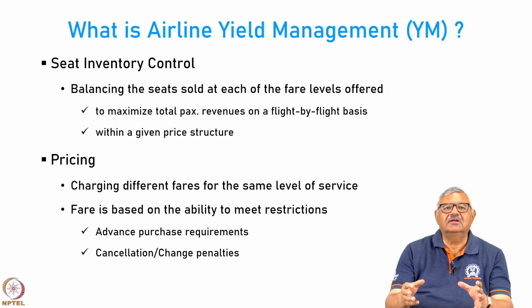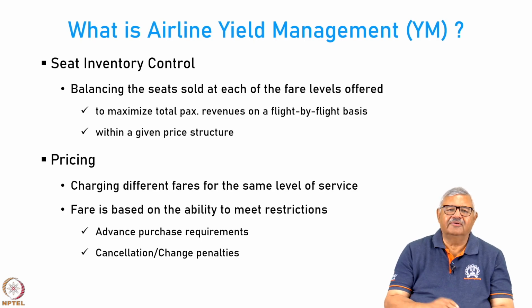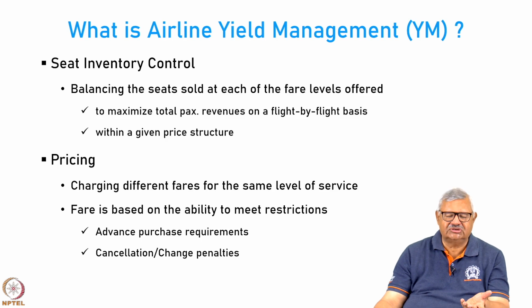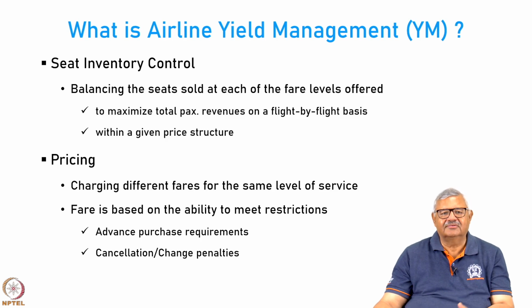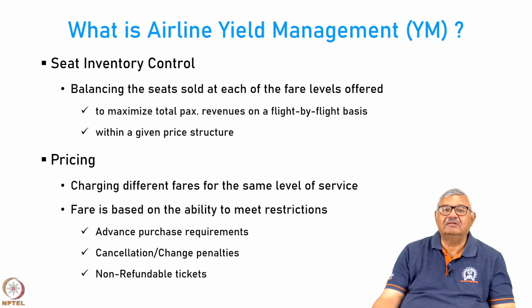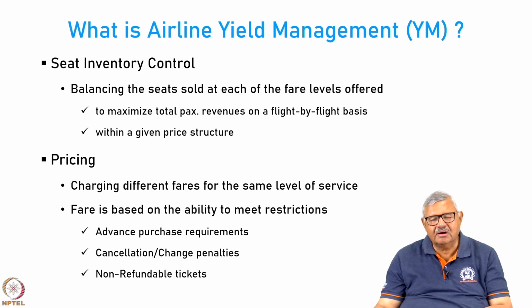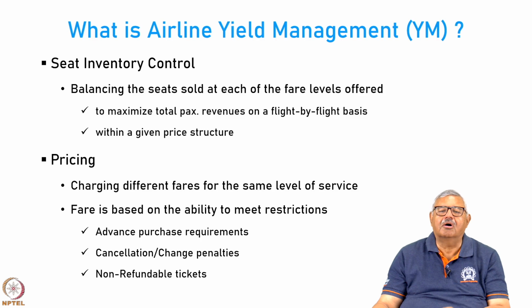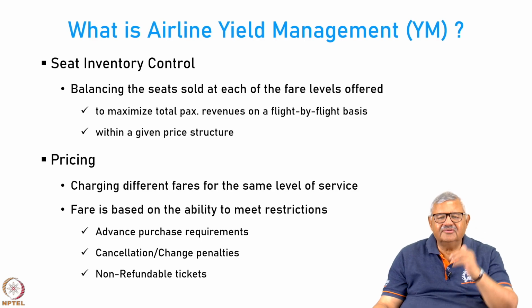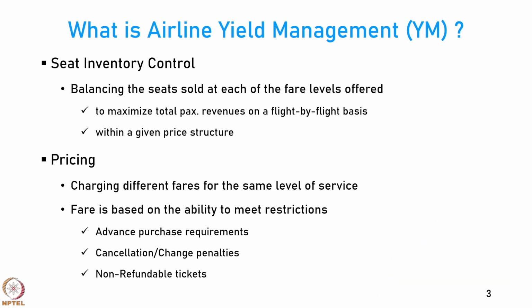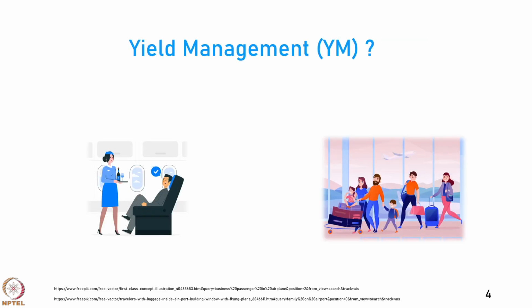So, the same seat may cost more if you want more facilities, like the ability to cancel or to change at a lesser price or no price. And then there are some tickets which are very discounted, but they are non-refundable. If you don't show up for any reason, the money is gone. So, these are the ways in which pricing can be created by the airline to have different fares.